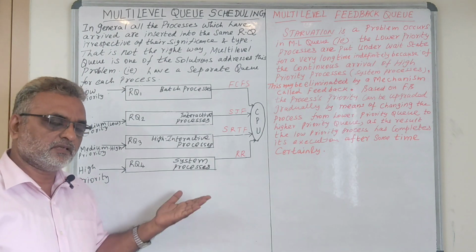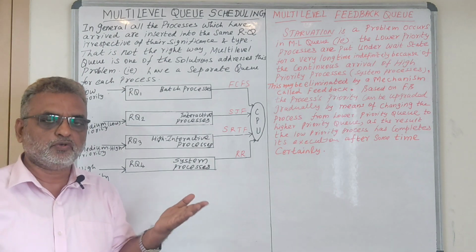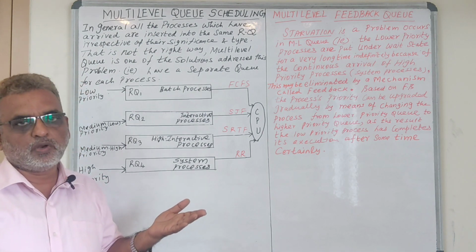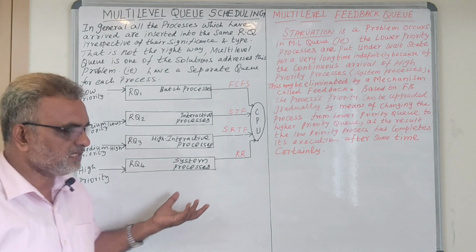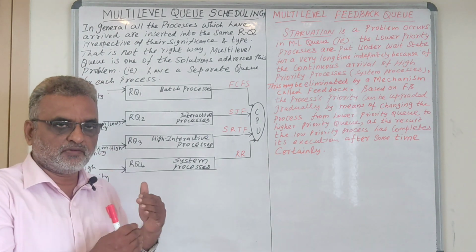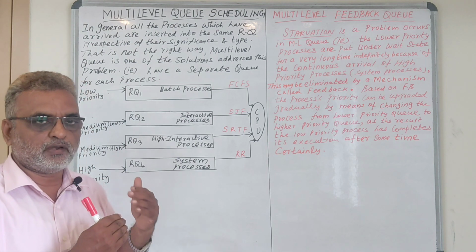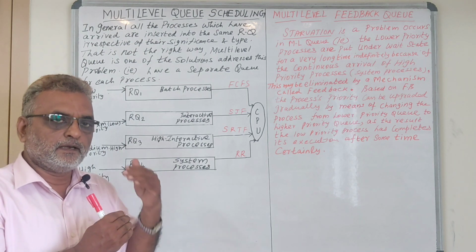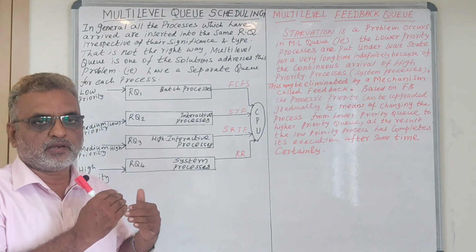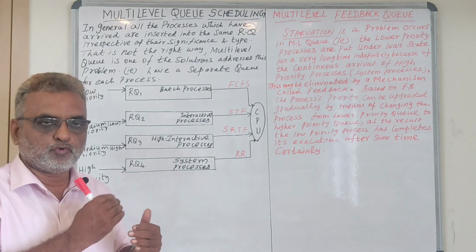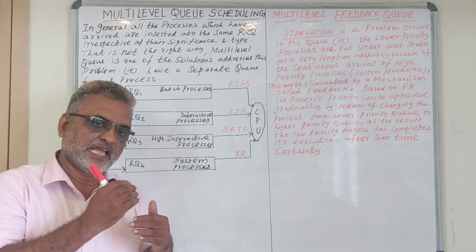For that we have a remedy, called aging. Aging is the process of changing the priority of low priority processes, promoting or increasing the priority gradually from low priority to medium priority to high priority.